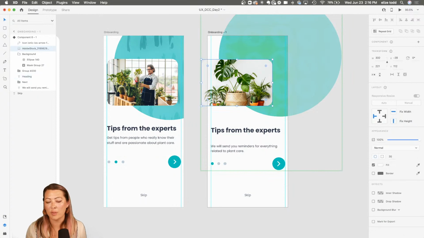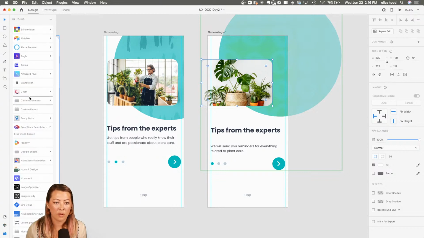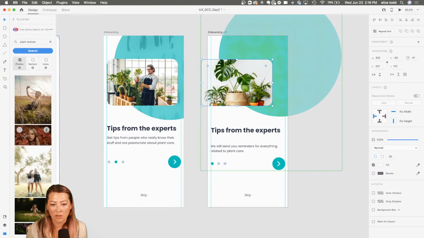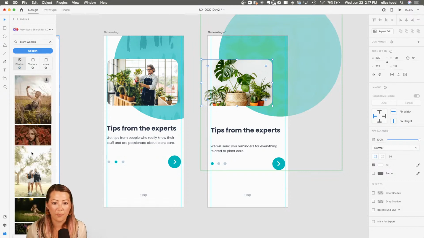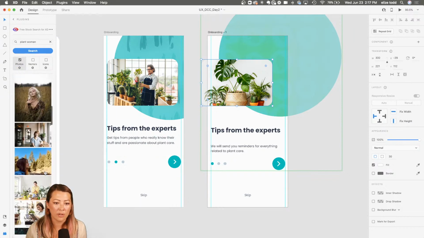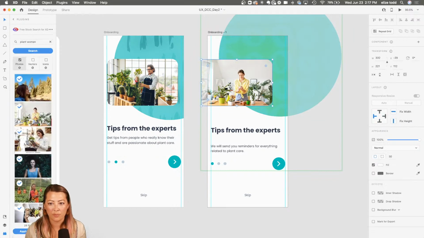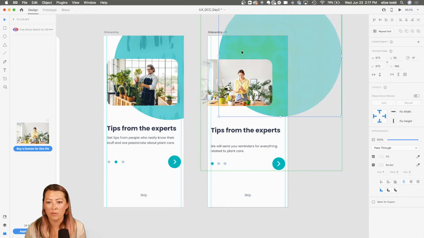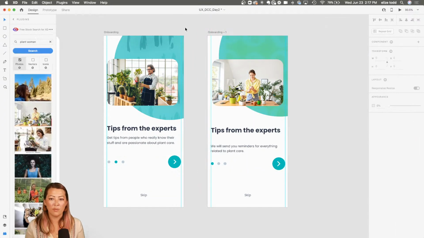And the other thing I want to show you is another plugin that I use all the time on the left-hand side. Over here is free stock search. So this has actually images from Unsplash, Pixabay, Pexels, Adobe Stock, etc. And you can search. And if I have this selected, I can go into an image, select it, and then it's going to bring in that image. So here I have that image there. And I'm just moving things about.